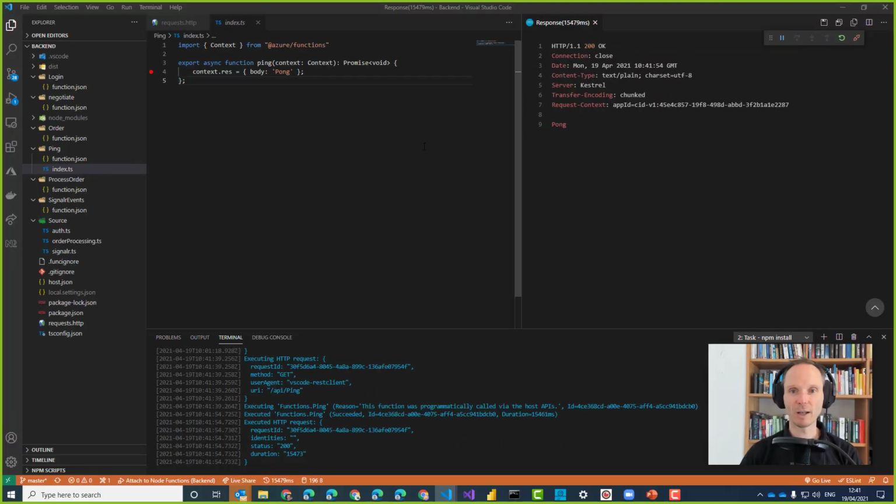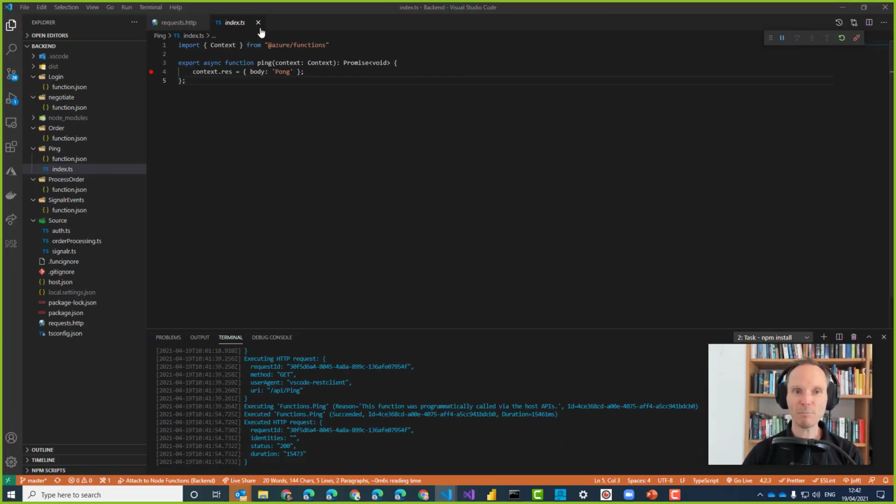Everything is fine. So from 10,000 meters height, what is an Azure function, a serverless function? It's just a Node.js function, or if you use a different language, it could be a Python function, a PowerShell script, a C# function, a Java function, whatever language you use. But here we are at the iJS conference, so of course I'm using TypeScript or JavaScript if you want, you can choose to implement those functions.